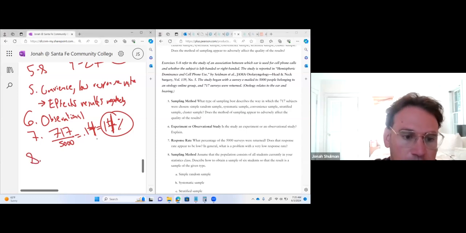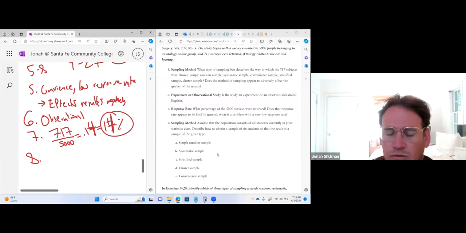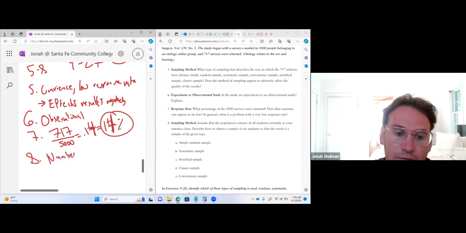So let's go to 8. Assume that a population consists of all students currently in your statistics class. So everybody who's online, describe how to obtain a sample of 6 students so that the result is a different type. So simple random sampling, giving everybody a number and just picking it out of a hat. So I'm gonna go number and a hat for the first one. Everybody's got an equal chance.